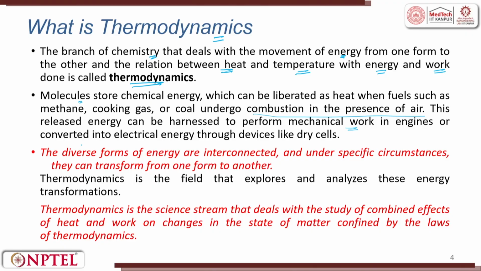This combustion operates a subsystem. From that subsystem, you extract electricity. That electricity is given to the rest of your house or rest of your office. So, when there is a power cut, we use a DG. So, here is an example which converts into electrical energy, or it converts chemical energy into electrical energy through devices like a dry cell.